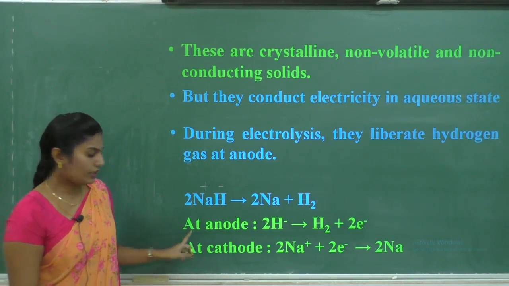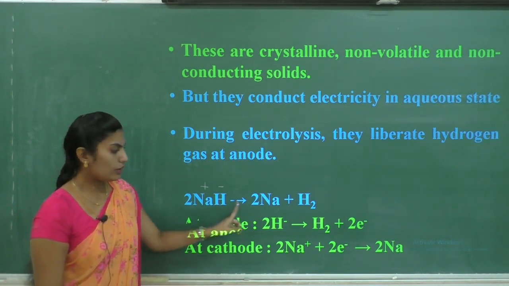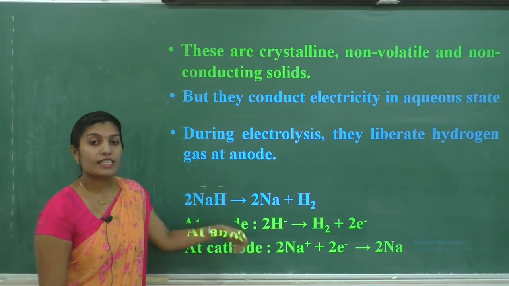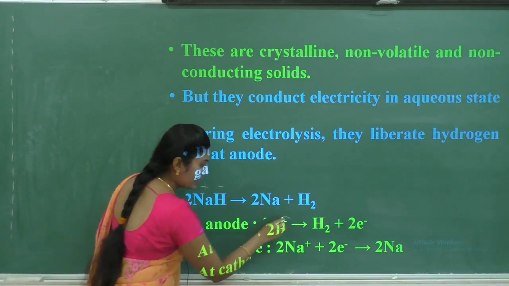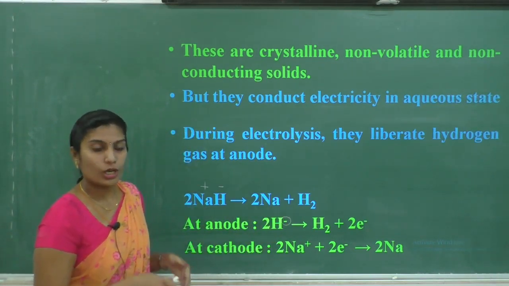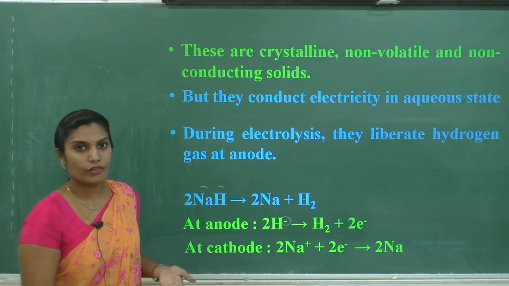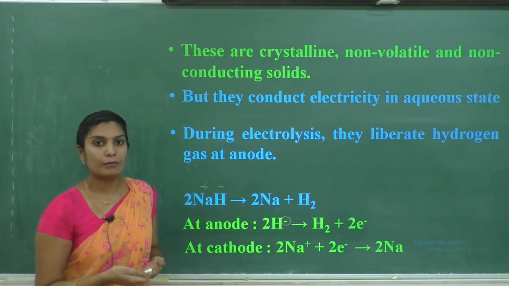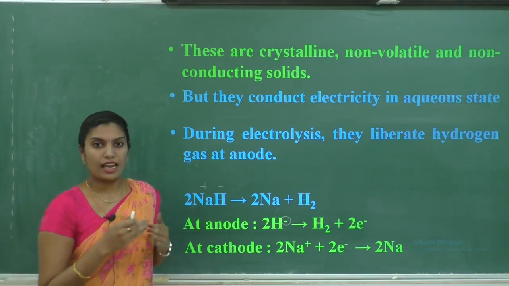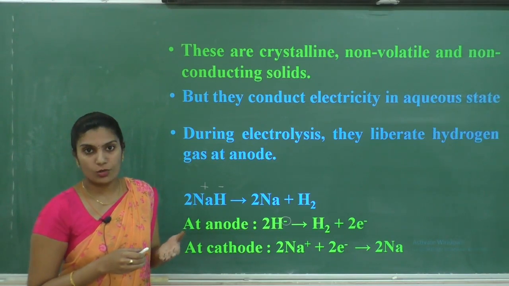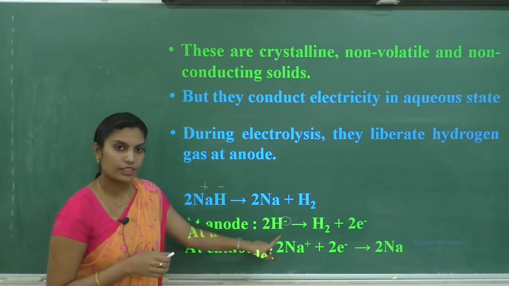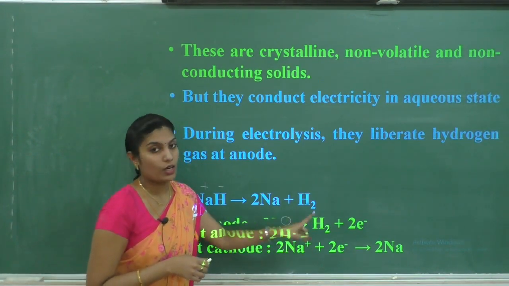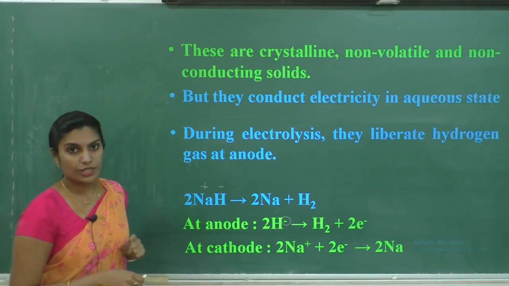If you see the reaction at the anode, the hydride ion will move towards the anode. That means H minus will lose its electron. H minus means it contains an extra electron. When it loses its electron, it is going to form H, and that monoatomic hydrogen is not a stable one. It will combine with another hydrogen and form dihydrogen, isn't it? Therefore, we are considering the 2H minus ion. When it undergoes oxidation at the anode, oxidation will take place.